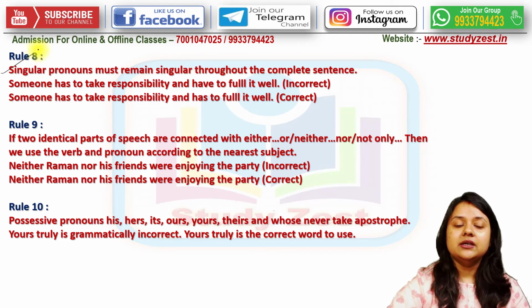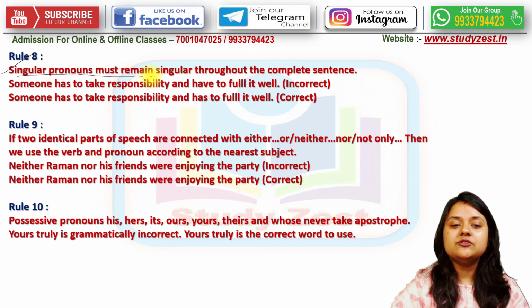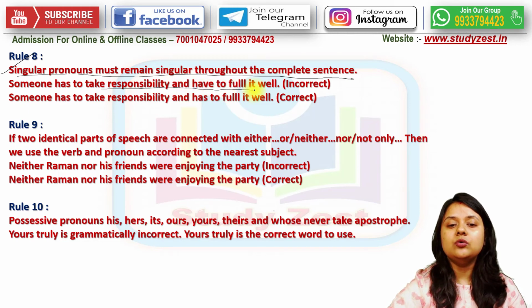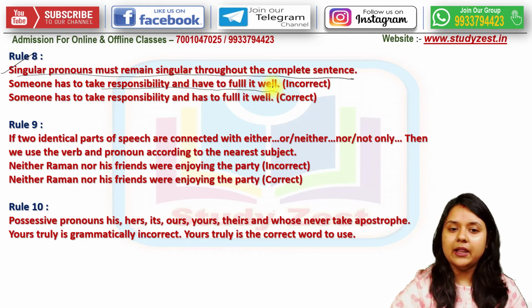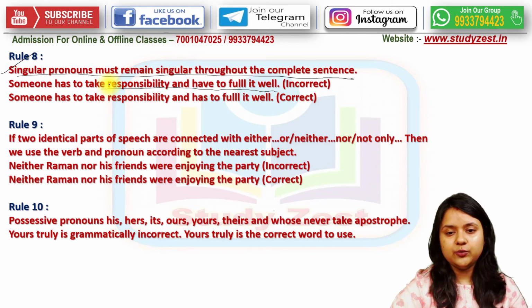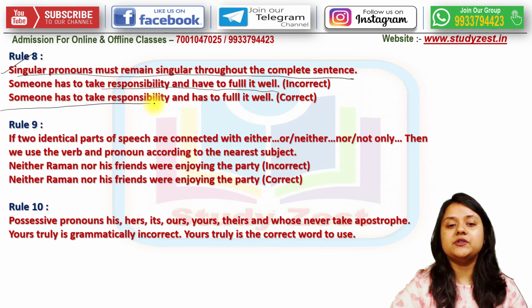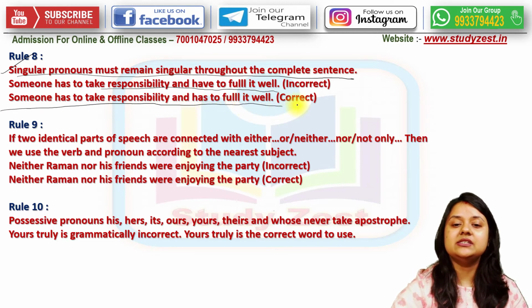Rule number 8. Singular pronouns must remain singular throughout the complete sentence. For example, if I say someone has to take responsibility and have to fulfill it well, this is incorrect. Someone has to take responsibility and has to fulfill it well. This is the correct answer.